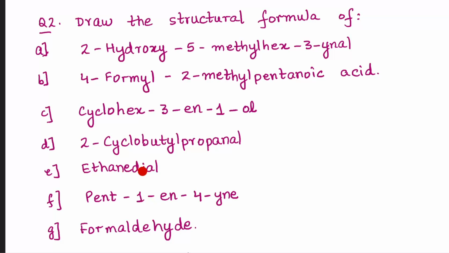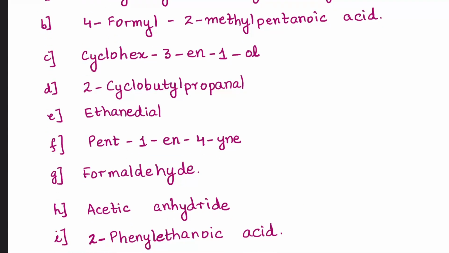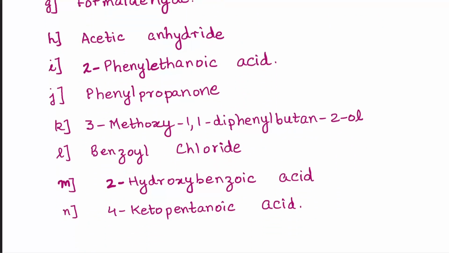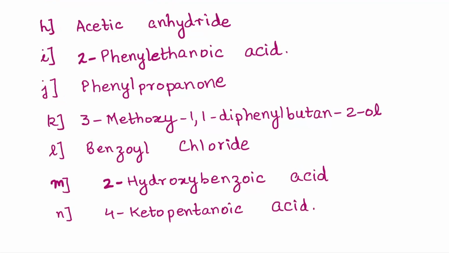E, ethane diol. F, pent 1-ene 4-yne. G, formaldehyde. Formaldehyde is the common name of a compound. What is its IUPAC name? Again, I've moved on to H. Acetic anhydride, it's a common name of a compound. What is its IUPAC name?